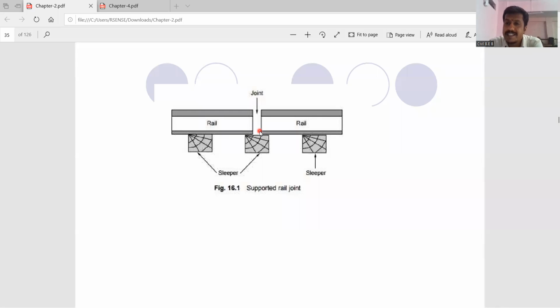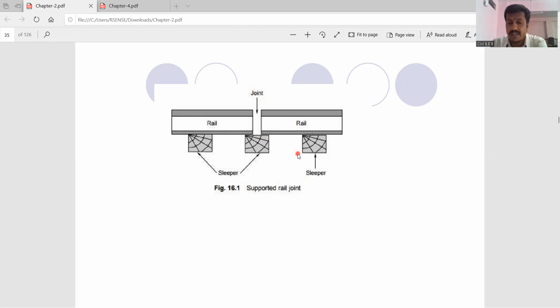Here you are going to see the first sleeper, second sleeper, third sleeper. See the position of this joint. This joint is resting upon the sleeper. It is not provided anywhere in between the two sleepers.